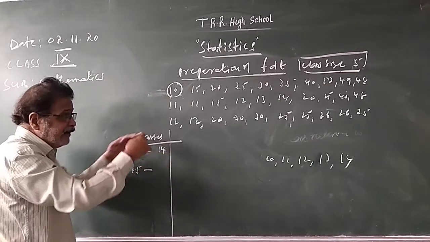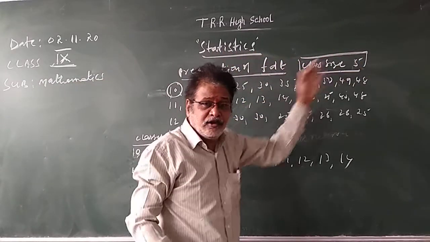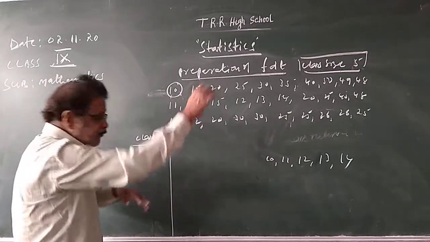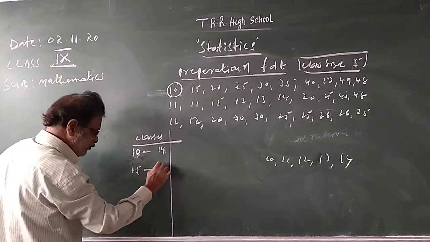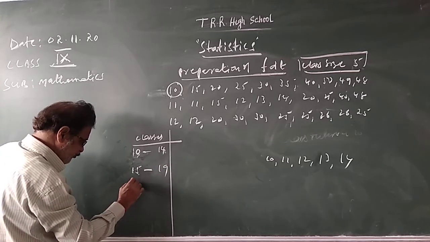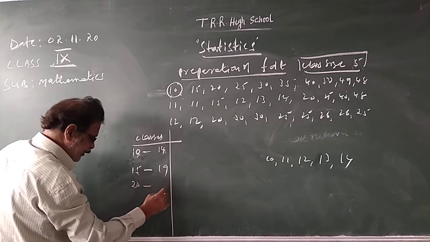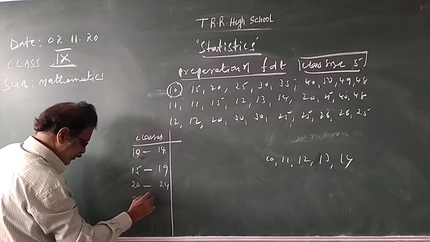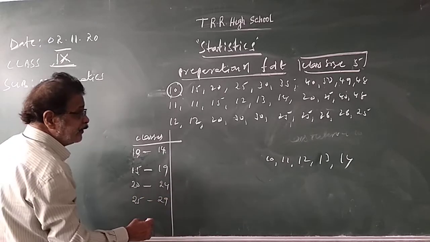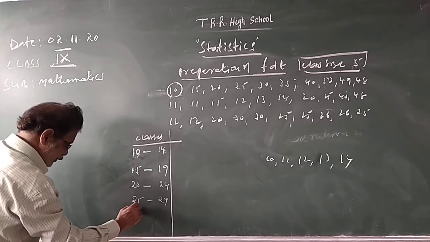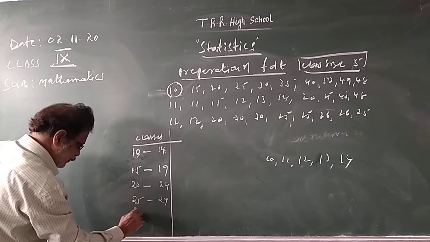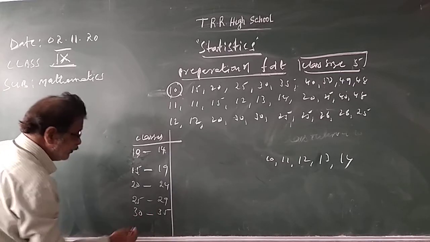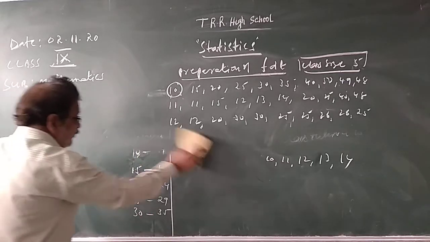Now on both sides, the lower limit side and the upper limit side, keep on adding the class size 5. 10 plus 5 is 15. 14 plus 5 is 19, and 15 plus 5 is 20. 19 plus 5 is 24, then 25, 29, 30, 35. This place is not sufficient.